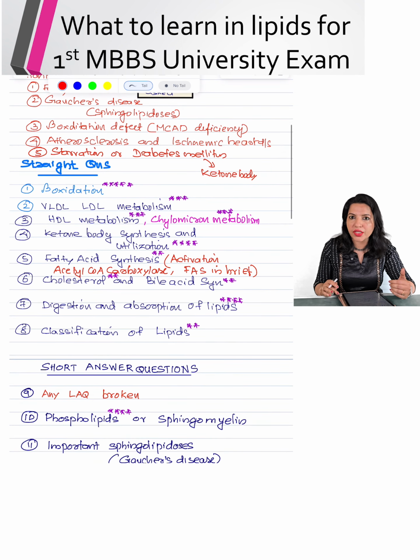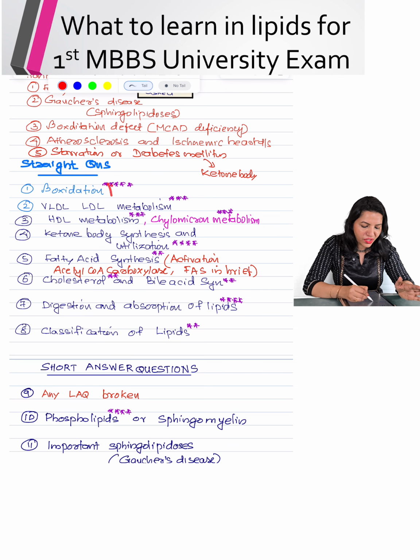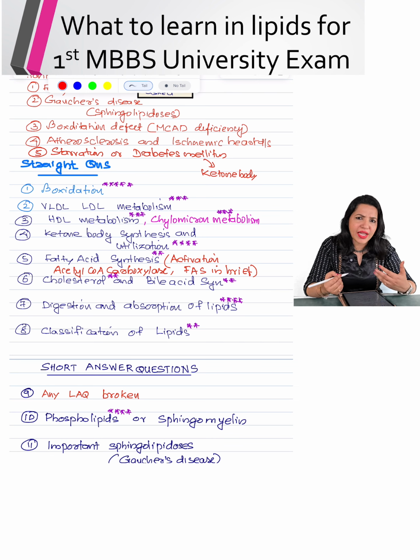Now going to the straight questions. The first one is beta oxidation. Please don't go without learning that. Then lipoprotein metabolism, which can include any lipoprotein metabolism, that is VLDL, LDL or HDL metabolism, or chylomicron metabolism. Then ketone body synthesis. You should give importance to this because it is very, very important and very frequently asked. That is why I have given 4 stars for ketone body synthesis.